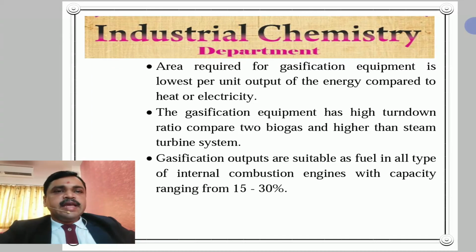Number 4, area required for gasification equipment is lowest per unit output of energy compared to heat or electricity. In comparison with heat or electricity, its area requirement is very low.